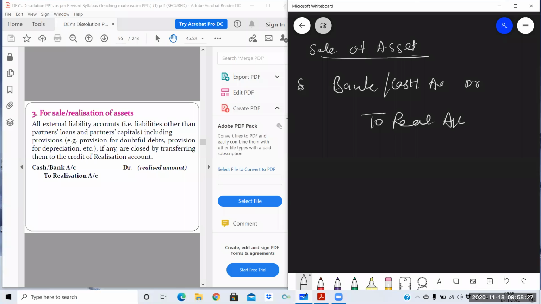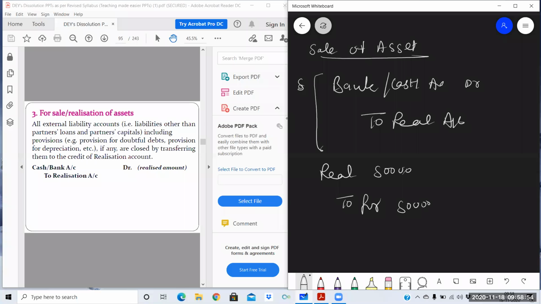So whatever journal entry we will be passing here, always one account will be realization account, at the time of transfer, at the time of sale, at the time of transfer of liabilities, at the time of making payment. So this entry will be passed for selling of all the assets. Suppose you were having furniture. So at the time of transferring of furniture, you must have done this entry, realization to furniture, 50,000.